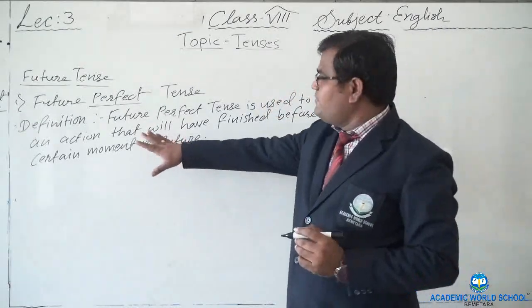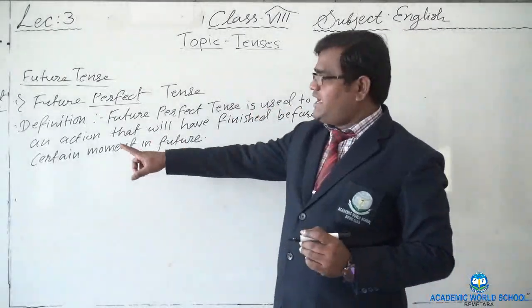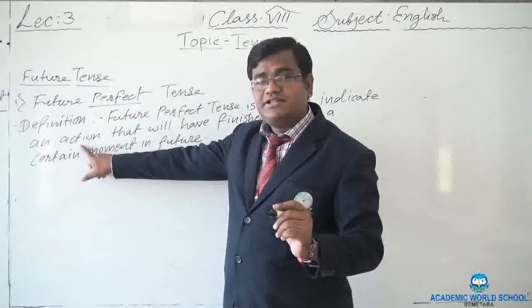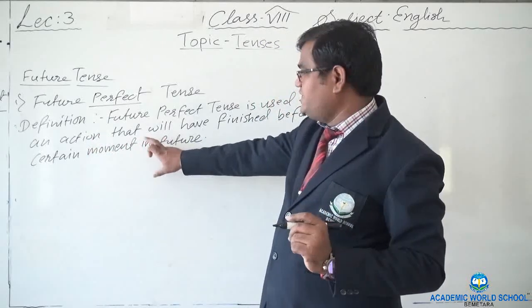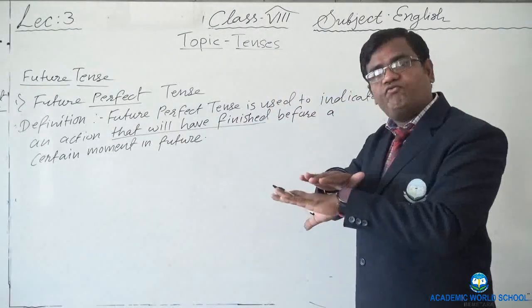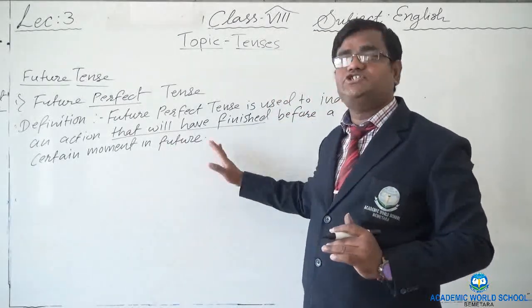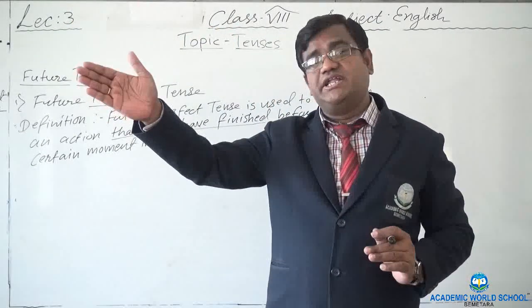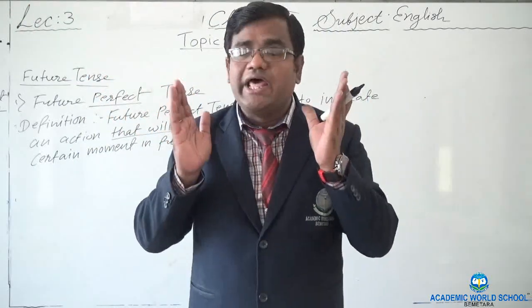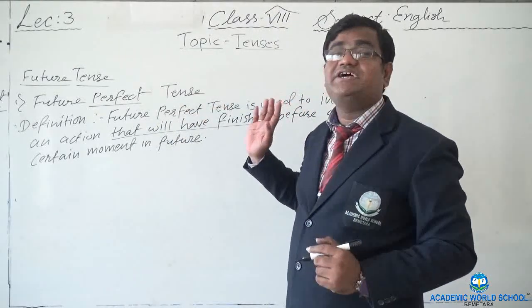Let me read the definition again. Future perfect tense is used to indicate an action that will have finished. It is very important: that will have finished, completely done, before a certain moment in future. At that moment where you are standing, or you will be standing there, before that moment everything will have finished. So for such kind of thing we use future perfect tense.